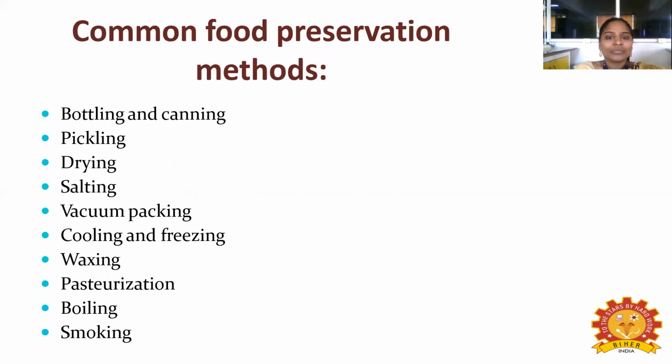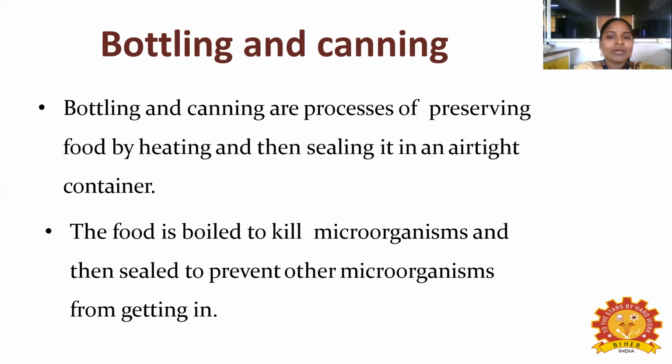What are the common food preservation methods? Bottling and canning, pickling, drying, salting, vacuum packing, cooling and freezing, waxing, pasteurization, boiling and smoking. So these are all methods that come under common food preservation. We will see them one by one. First, we are going to see bottling and canning.